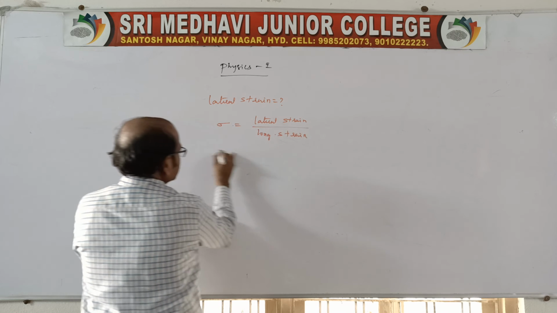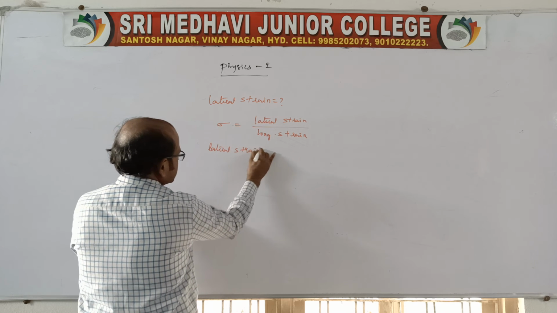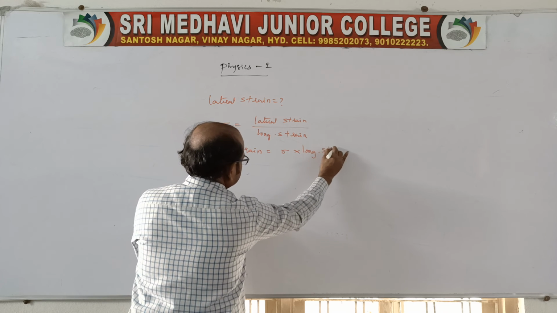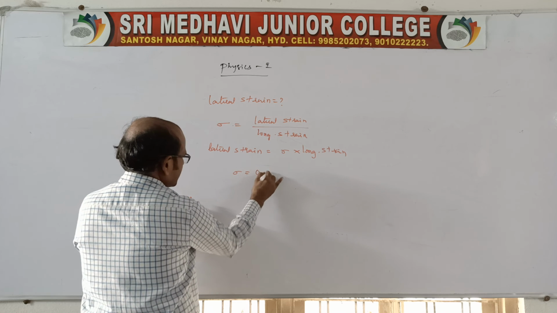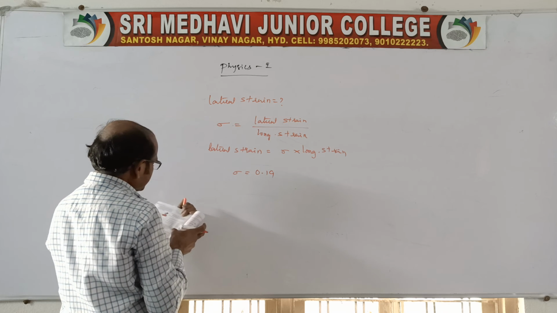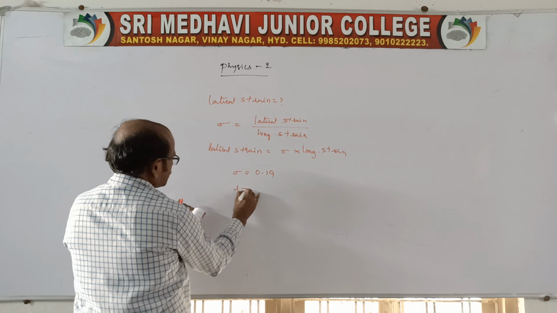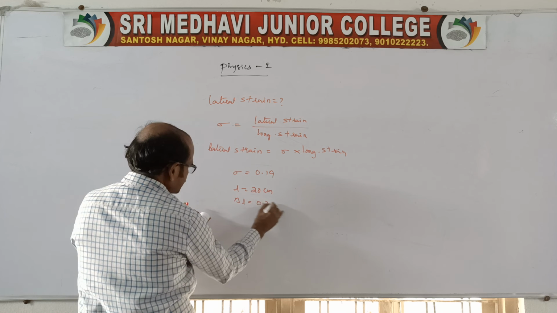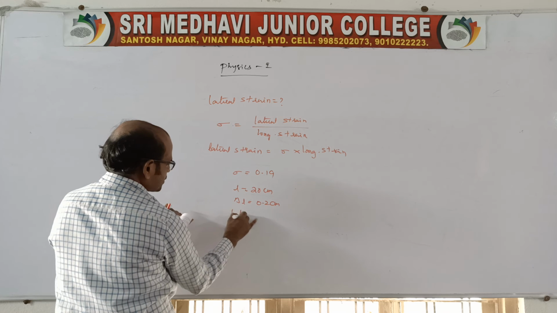For the given data, lateral strain is equal to sigma into longitudinal strain. The sigma value is given as 0.19, and for longitudinal strain, the length of the wire is given as 20 centimeter and delta L is given as 0.2 centimeter.